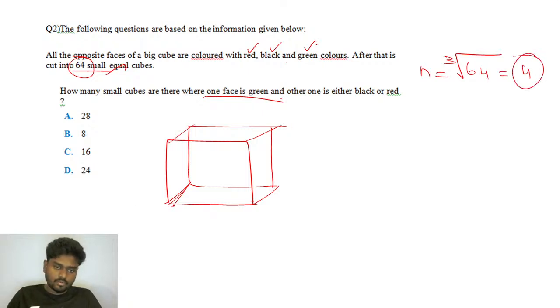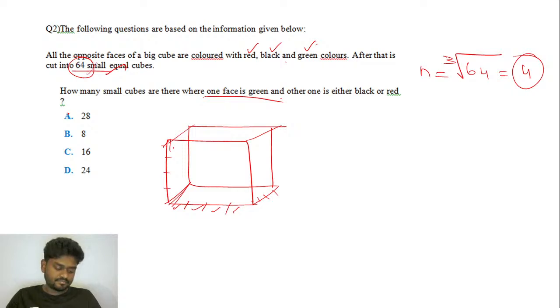So we'll have 1, 2, 3, 4. In the same way, 1, 2, 3, and 4, and 1, 2, 3, and 4. You'll be having 4 cubes along each edge, which gives 64 cubes.